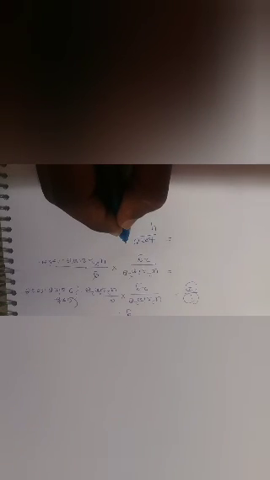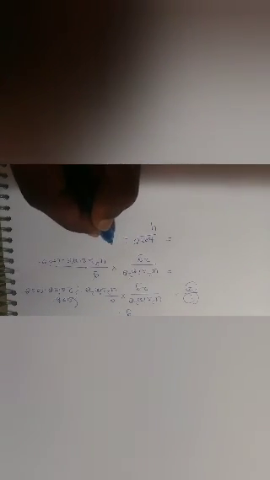And sine theta divided by cos theta is tan theta. So tan theta is equal to 4H divided by R. Why?